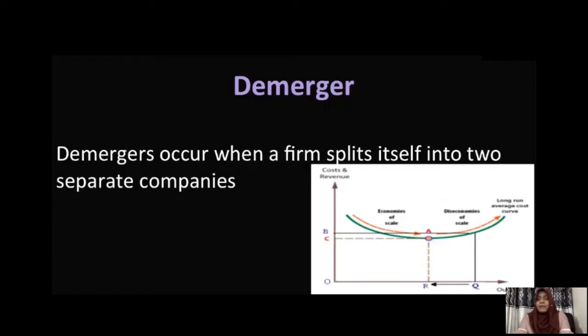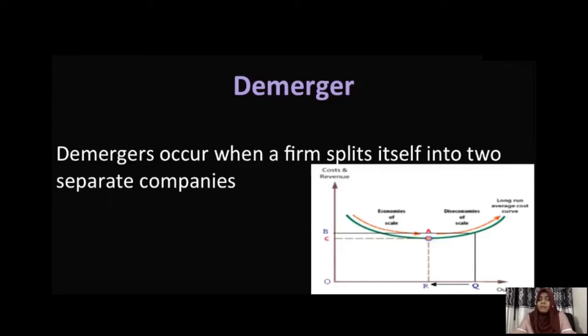So when we are thinking about merger, you know that when firms merge together, they become large in size, right? So when they are becoming large in size, initially they will be able to enjoy the concept of economies of scale. As you can see from this diagram, as the firm's output is increasing up to point A, cost is decreasing.